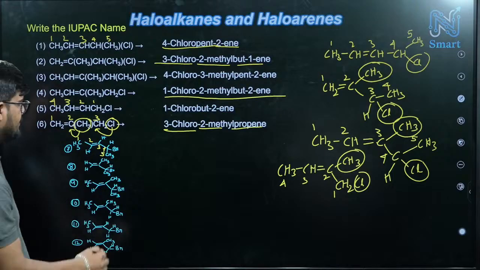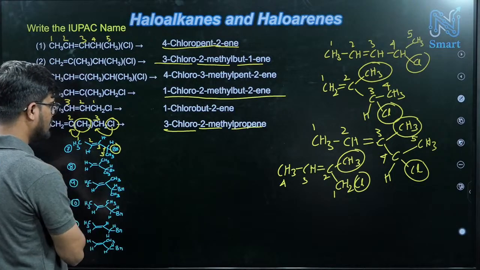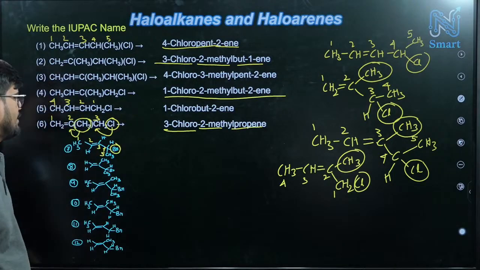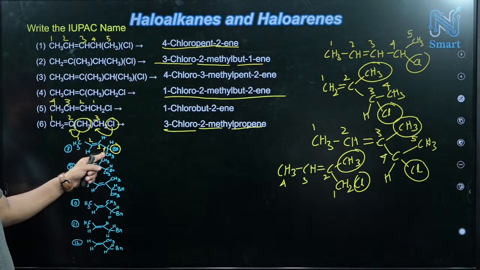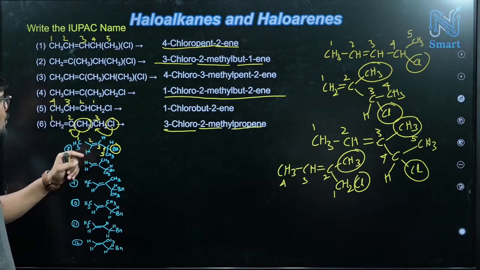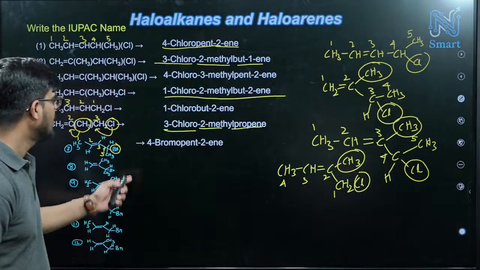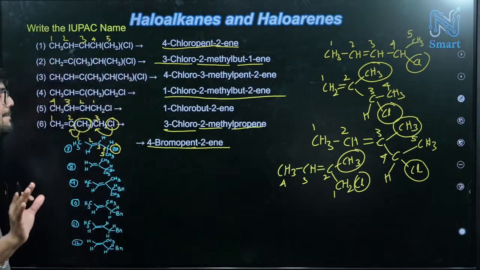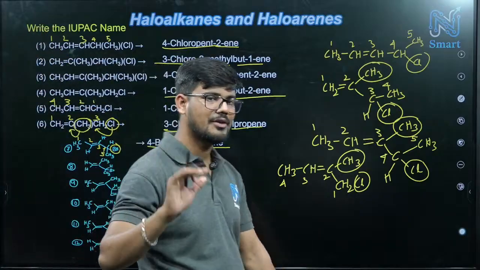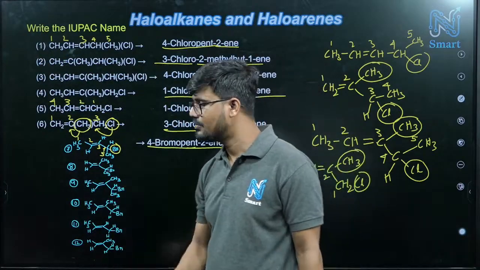So in that case, this is our one substituent. Only one substituent we have. So 4 bromo, pent 2 means pent 2 ene, right? 4 bromo, pent 2 ene. Only 4 rules we have, step by step, so that thing you have to follow. Next one,